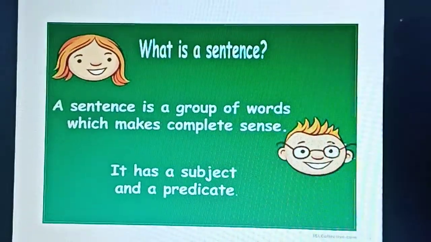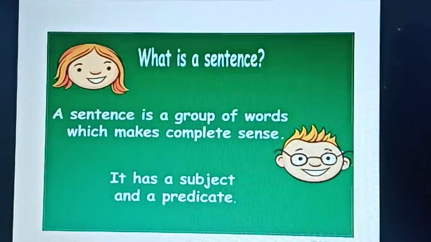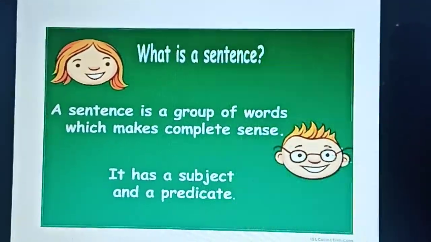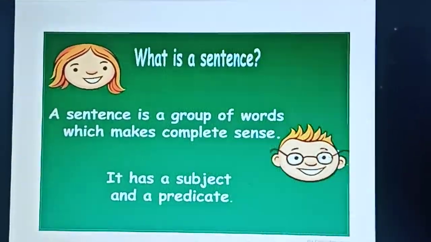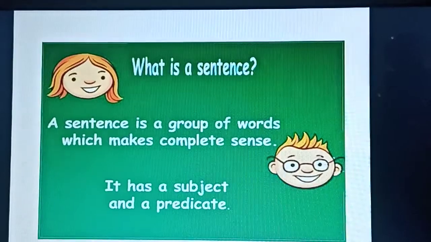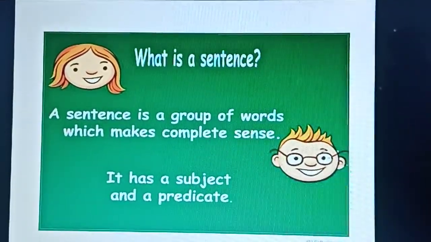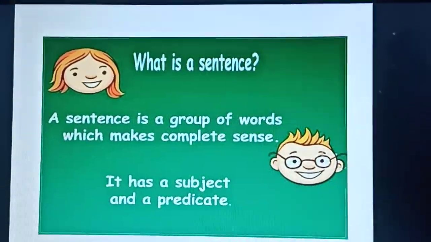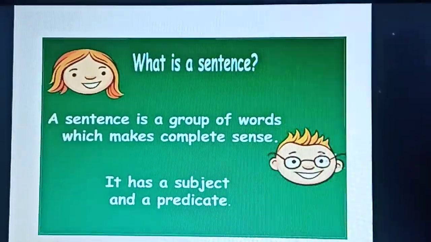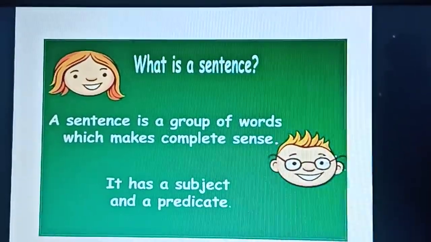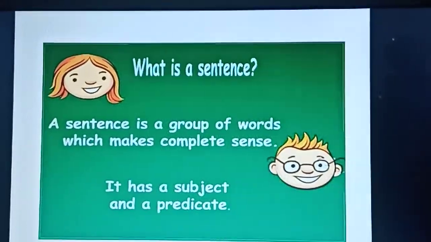Okay, now a sentence has a subject and a predicate. Okay, I told you a sentence should have a subject and verb, isn't it? So whoever does the action, they are said to be the subject. Okay, and the remaining part along with the verb, it is a predicate.